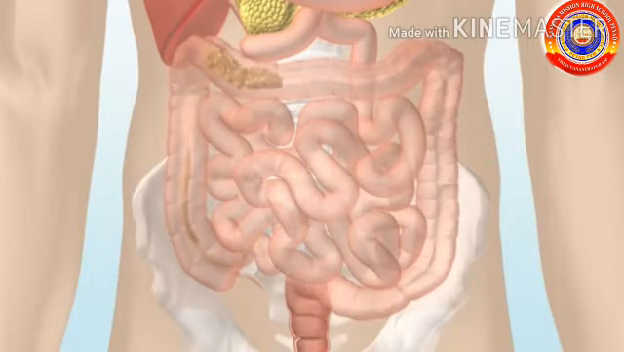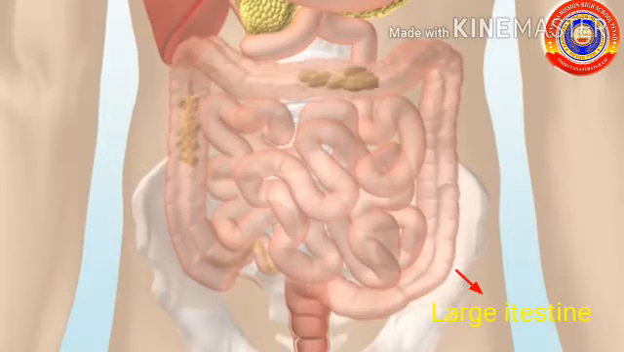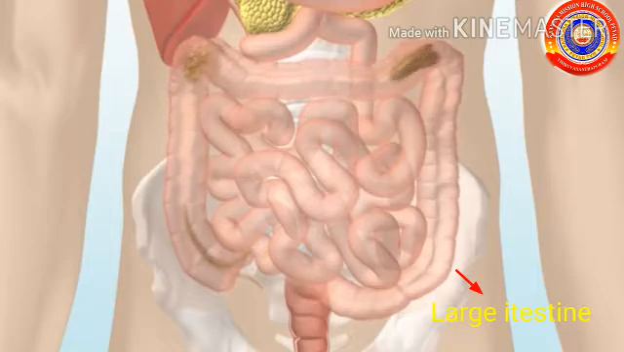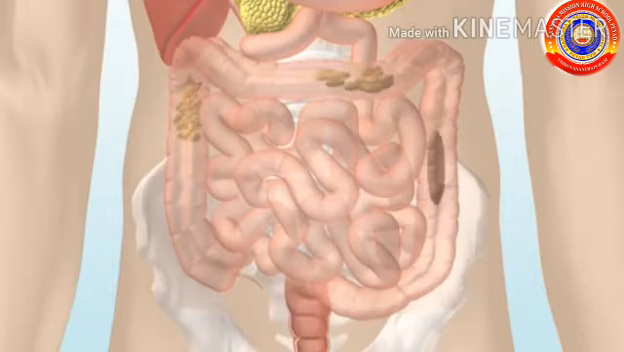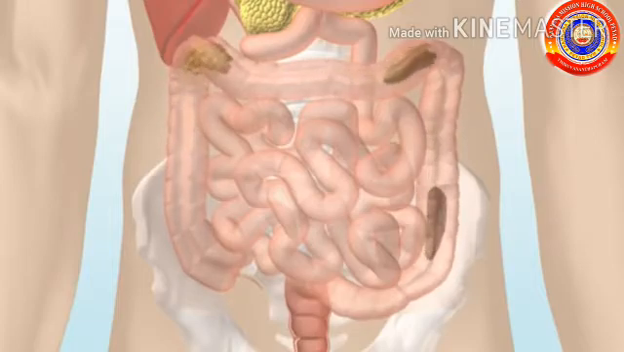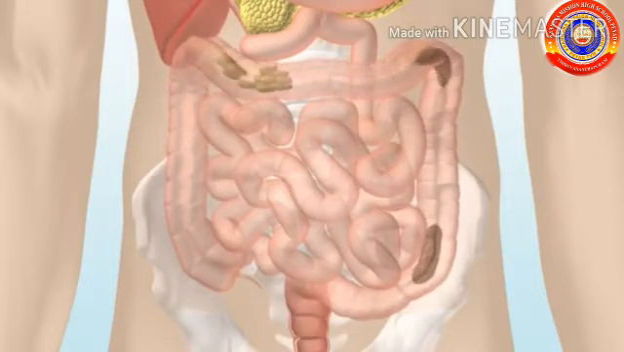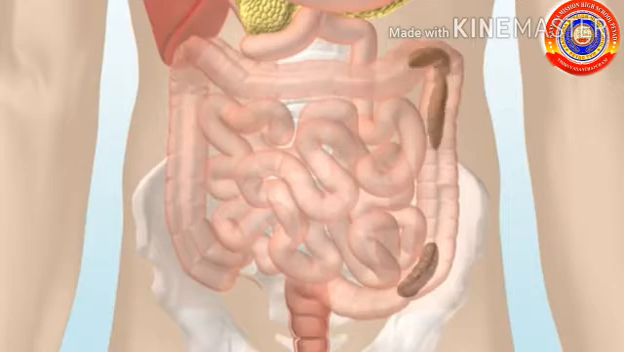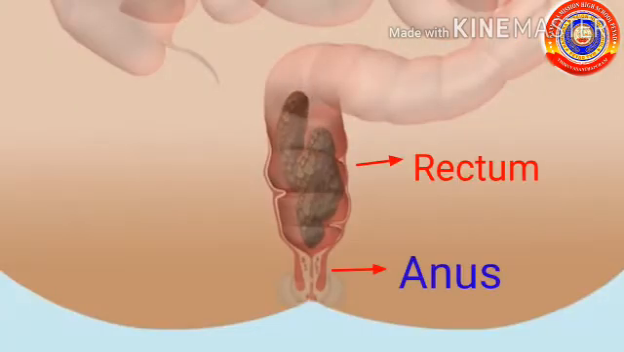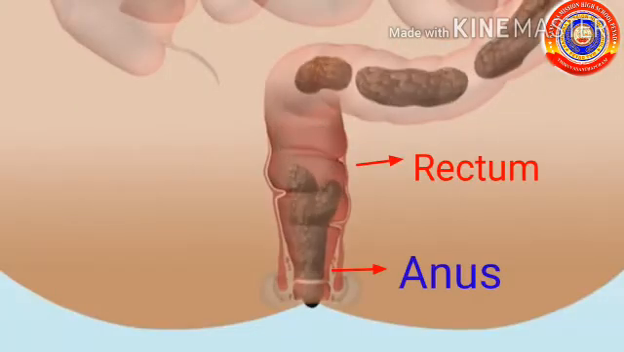The next is the large intestine. The large intestine is the broader intestine following the small intestine and is about 1.5 meters long. The absorption of water containing minerals and salts takes place here. What remains after that is the feces. It is stored in the rectum and expelled through the anus.